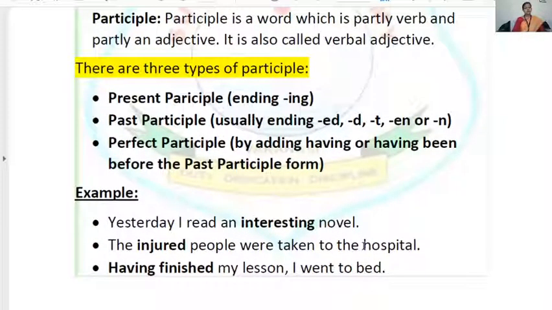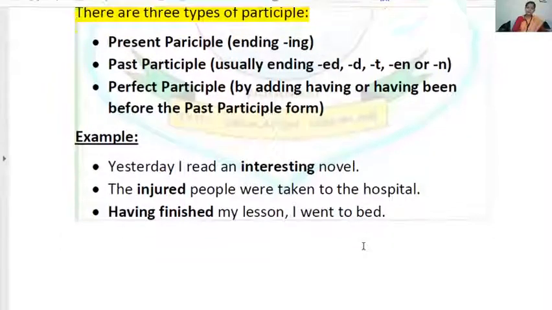Okay, here in the examples, in the first sentence, you can see: yesterday I read an interesting novel. Novel is a noun. Interesting is telling the quality, so it is an adjective, while interesting is a verb form. Here it is behaving, doing the work of an adjective, so it is a participle. Same as: the injured people were taken to the hospital. People is my noun, and what is the quality of this noun? Injured. Ed form, so it is a past participle. Now, having finished my lesson, I went to bed. So having finished is your perfect participle.